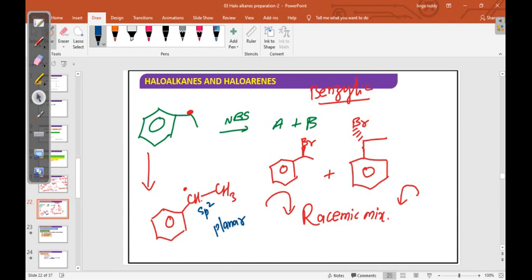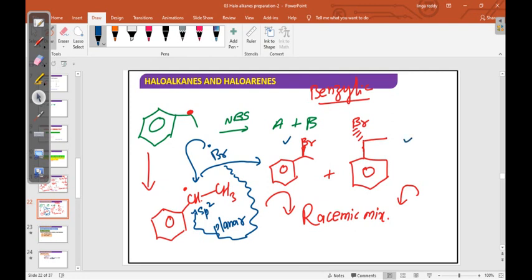In the next step the bromine radical attacks. It may come from the front side or from the back side. If it comes from the upper side, this product forms. If it comes from below, this one forms.